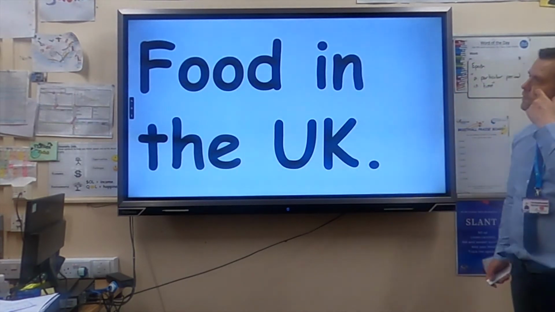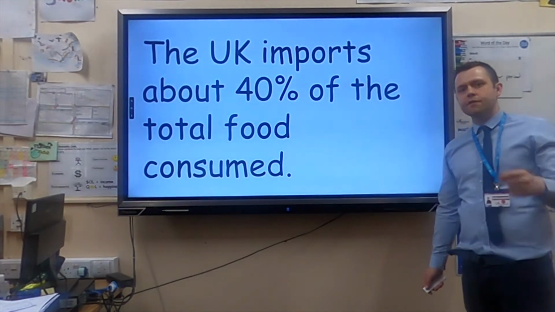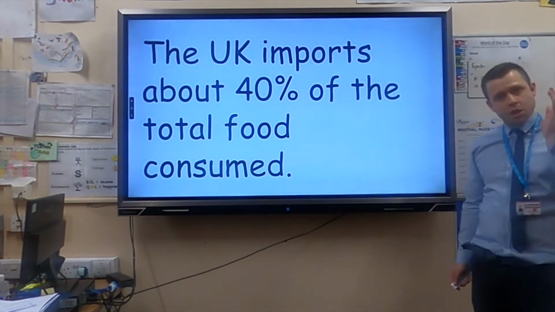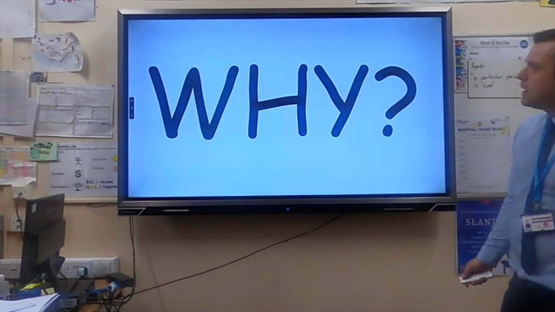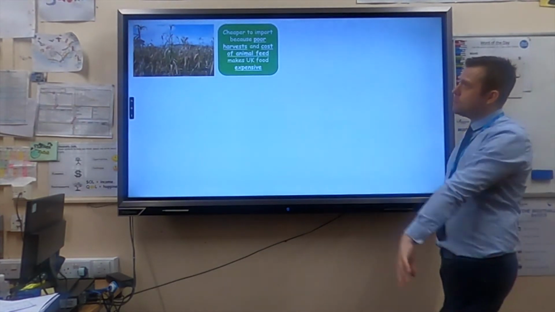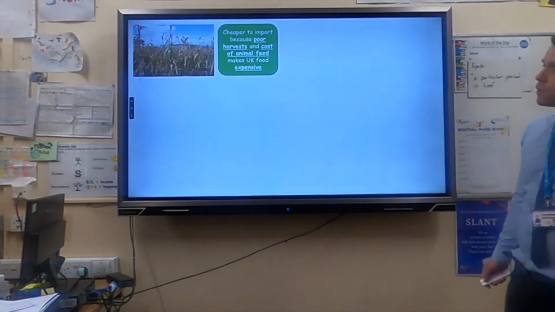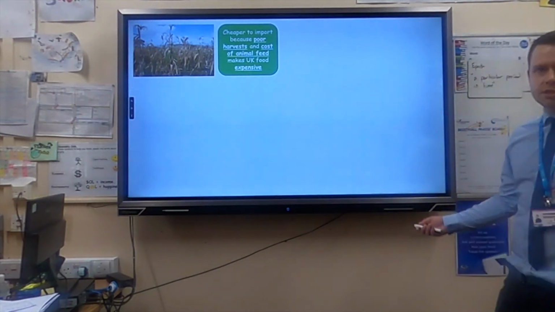Now we're going to look at food in the UK. So the UK imports about 40% of the total food it consumes. So 4 out of every 10 pieces of food come from abroad. And why is this? Well, the reason is because it's cheaper to import food from other countries. Things like animal feed are much cheaper in other countries, so it lowers the cost of our food.